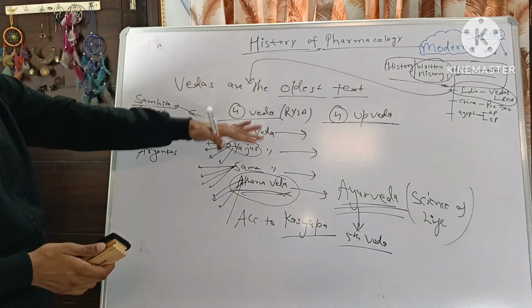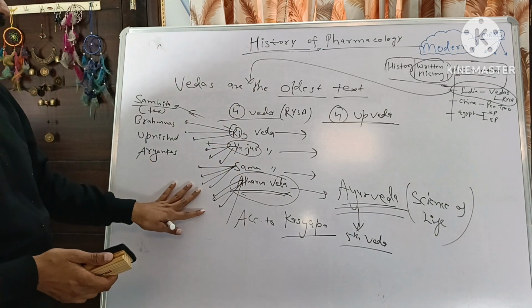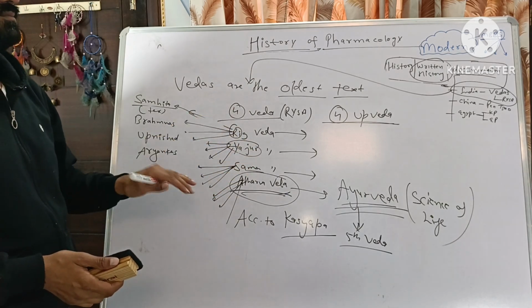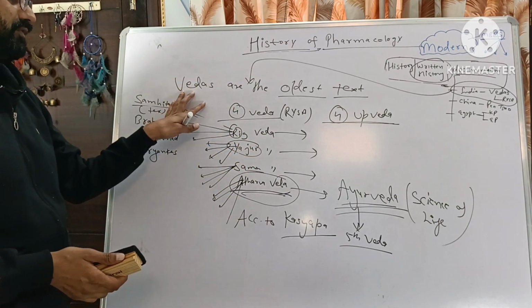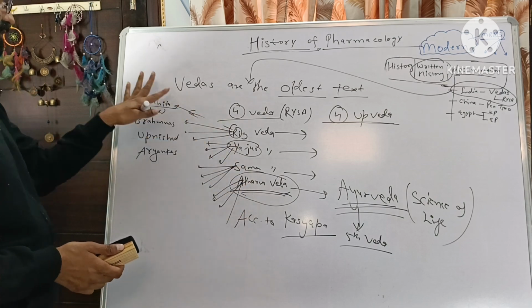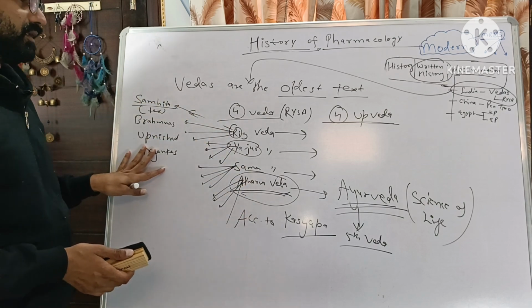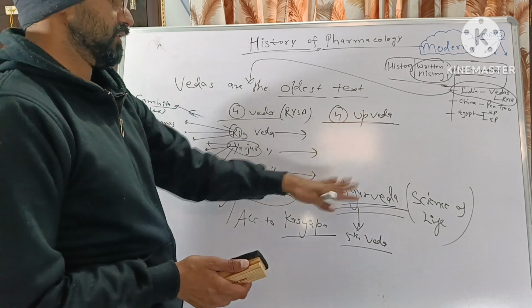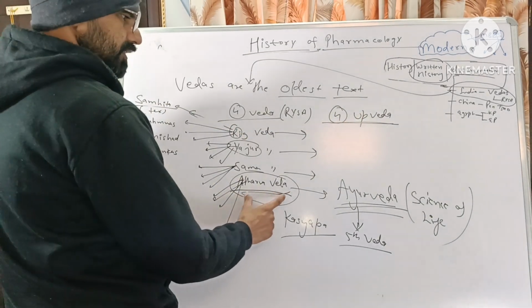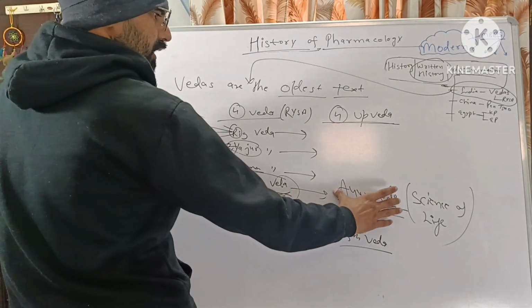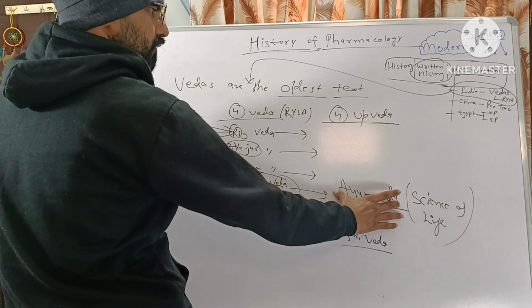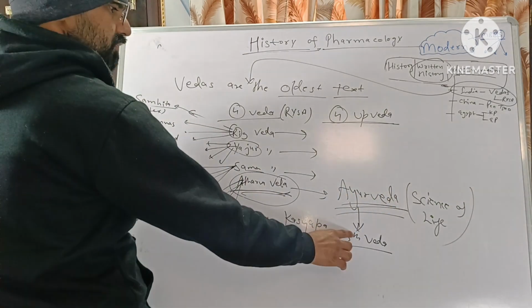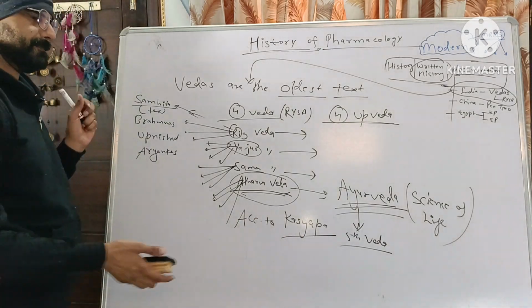So these are the oldest documentation, written history of the Indian system of medicine, that is the Vedas. Four Vedas, each divided into four components, and they are further divided into four Upavedas, where Atharva Veda has Ayurveda as its fourth Upaveda. But according to Kashyap, it is also known as the fifth Veda.